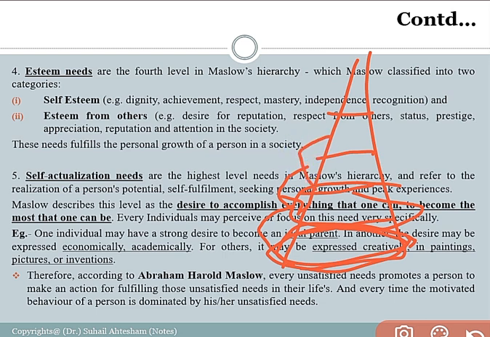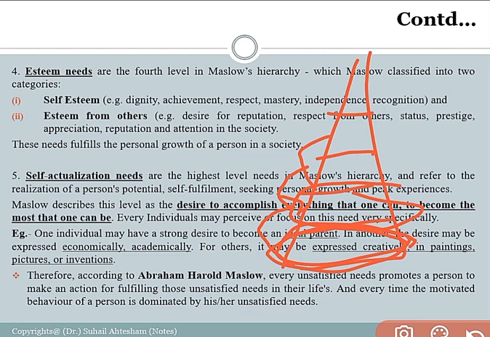Right. So here, according to Maslow, every unsatisfied need prompts a person to take action for fulfillment of those unsatisfied needs in life. It means the person will work on the achievement of the unsatisfied need from the society. So there must be some unsatisfied need for which the person has to work, and after working hard in the society, the person will achieve that particular need, and can move on to the next possible need, the next higher need accordingly.